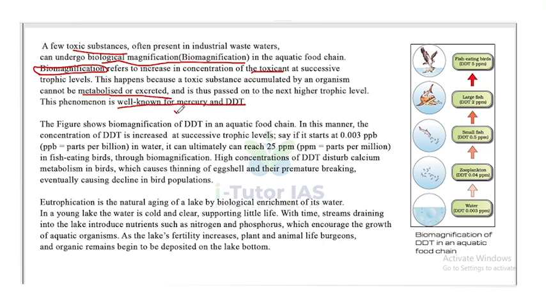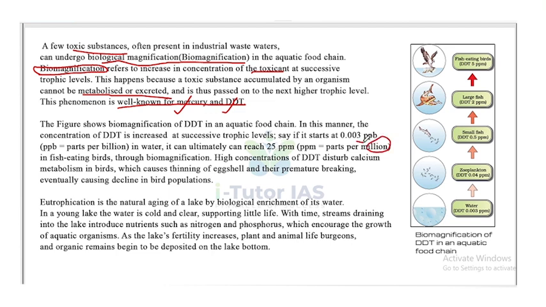So there are many examples of biomagnification. The most common ones, this phenomenon is well known for mercury and DDT. The figure shows biomagnification of DDT. In this manner, the concentration of DDT is increased at successive trophic levels. Say if it starts at 0.003 parts per billion in water, it can ultimately reach 25 parts per million.